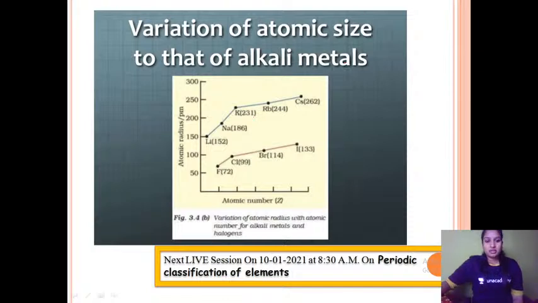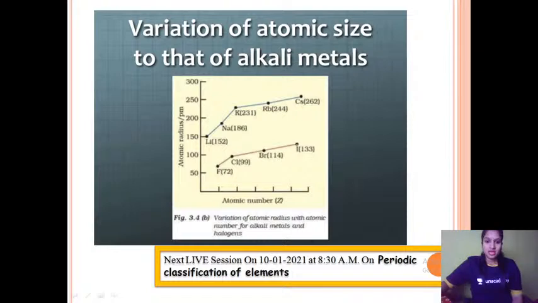then you can see from lithium to cesium, that is down the group, size will go on increasing. Why? Because at one step a new shell is added, therefore the size increases down the group, but in a period it will decrease.